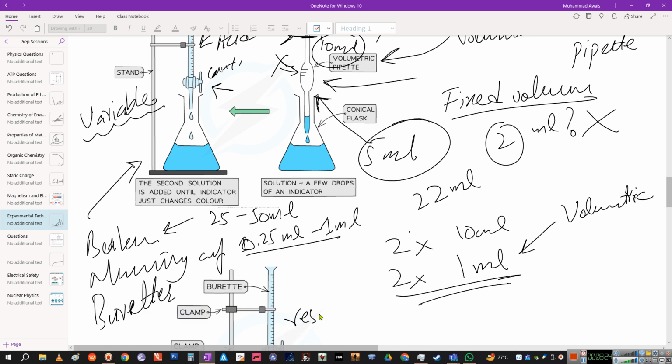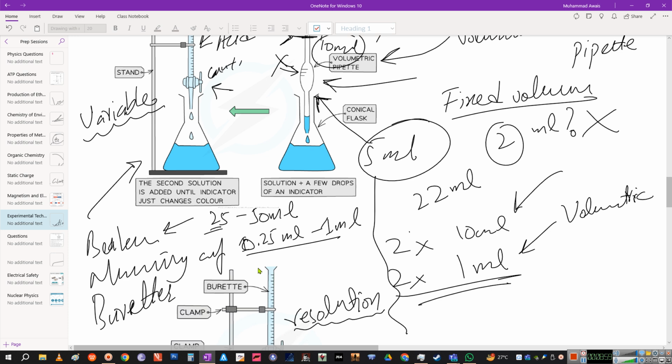This is now resolution. Resolution, if you remember from physics, is the smallest reading that you can take. These have fixed values, unlike these three: beaker, measuring cylinder, and burette, which can be used for variable dispensing. Number one. Secondly, their resolution depends upon the article you're using. Beakers do not usually have lower resolution than 25 ml, and this is for a small beaker. Usually you have a 50 ml beaker. 25 ml beakers are rarely found. Test tubes do not have any marking at all.